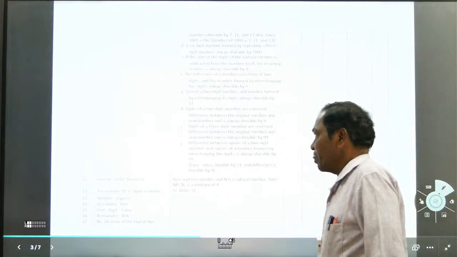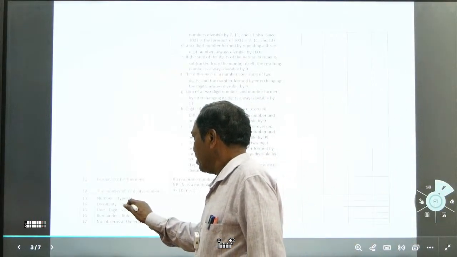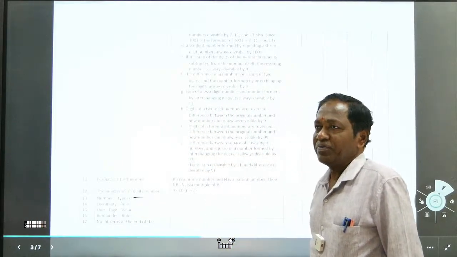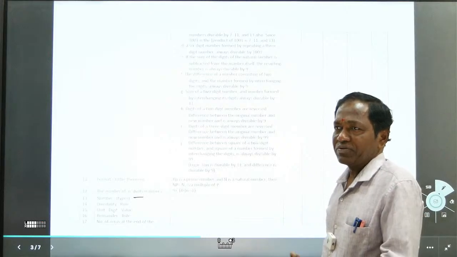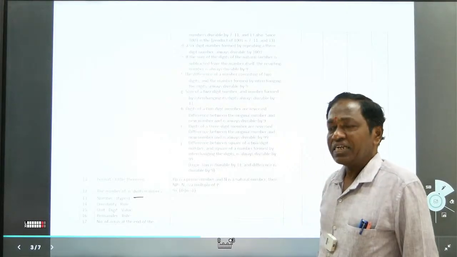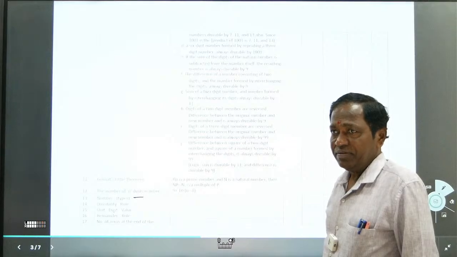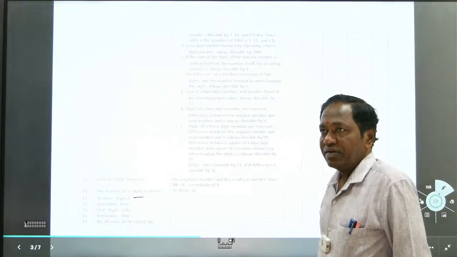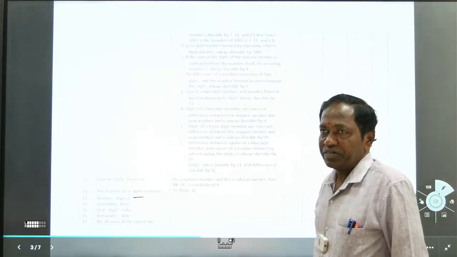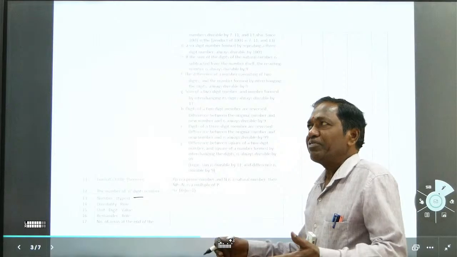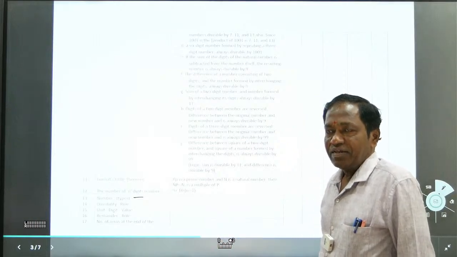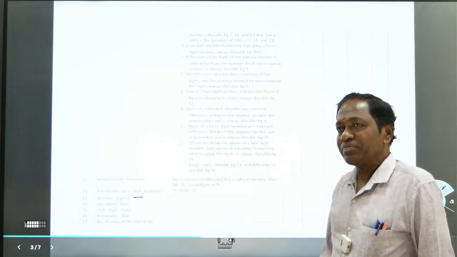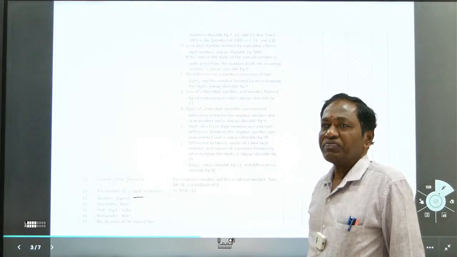Now we can see the types of numbers: natural numbers, even numbers, whole numbers, prime numbers, composite numbers, rational numbers, irrational numbers. Right. Next, divisibility rule. Which number can be divisible by which number? If the number is divisible by 1, we don't consider it. Divisible by 2, even numbers. Any even number is divisible by 2.